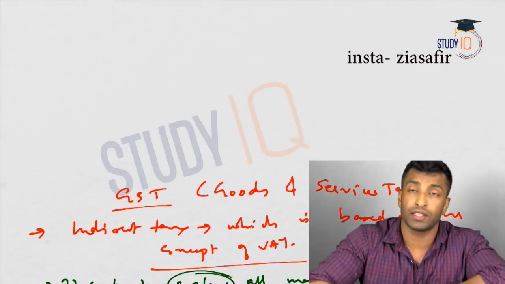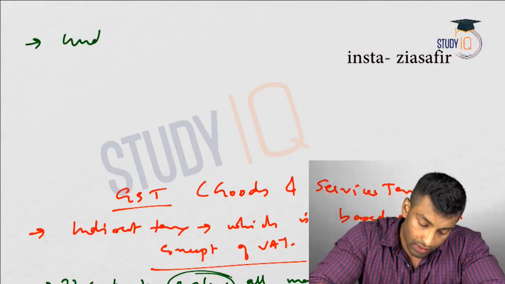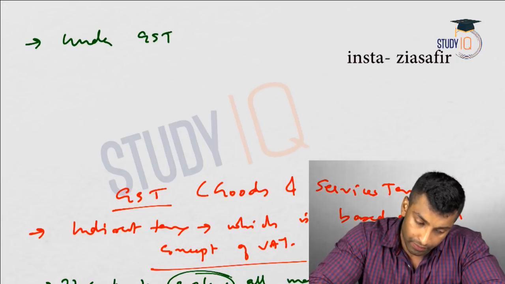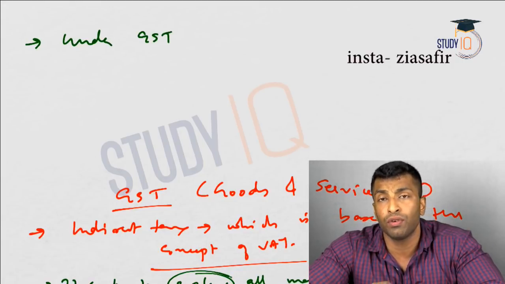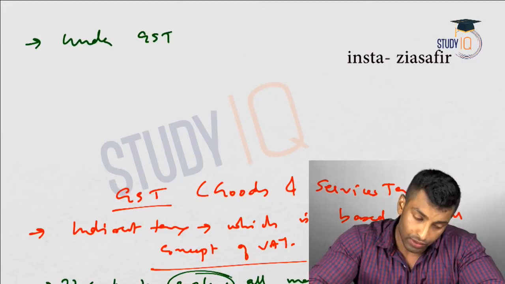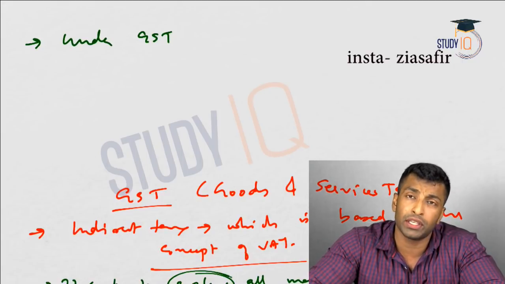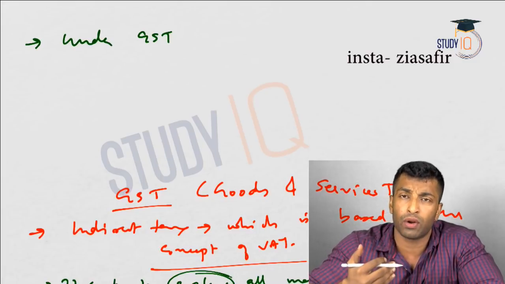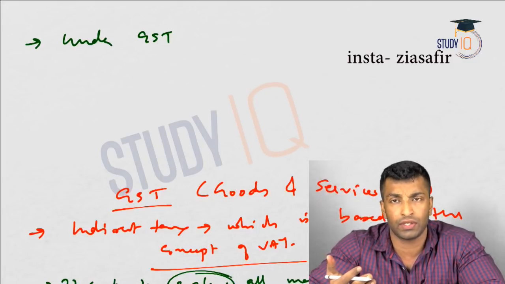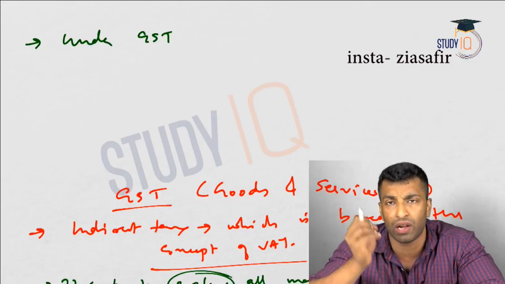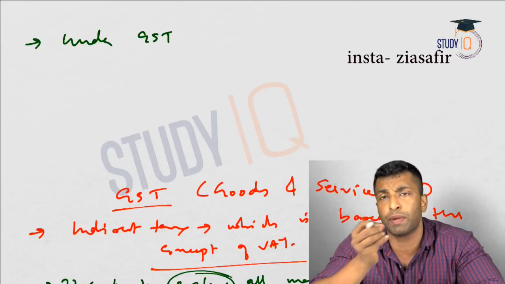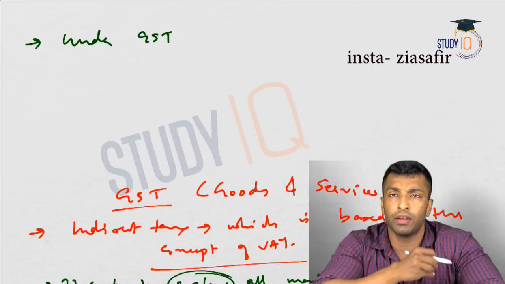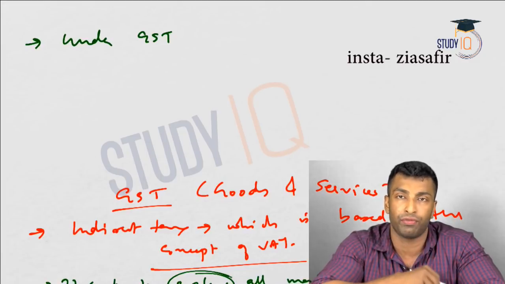Now what is the concept of GST? Under GST, you have to pay taxes on the value addition. Value addition means the value of output you need to pay, because it is very difficult to calculate value addition in developing countries, which I have told you. So you will pay for the entire value of output, but the taxes paid at the previous stage will be reimbursed, and that is the practical version of VAT.